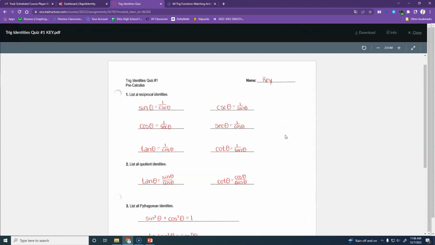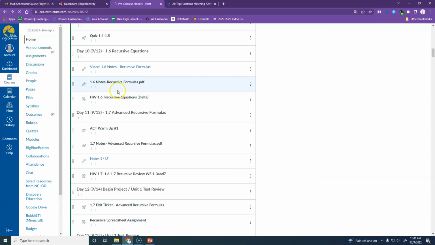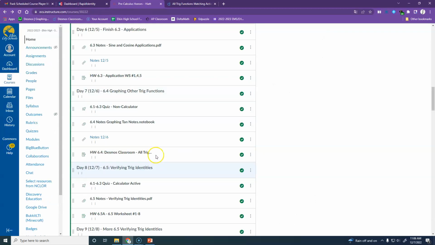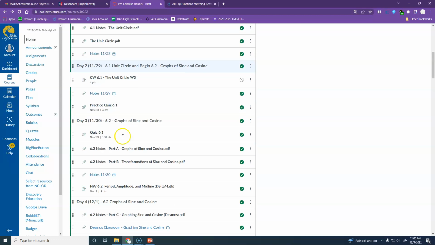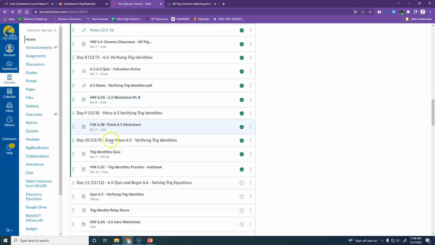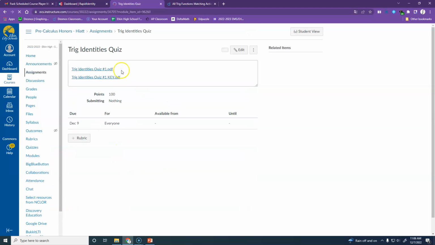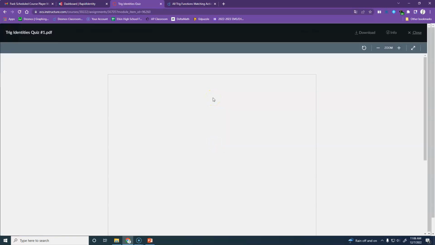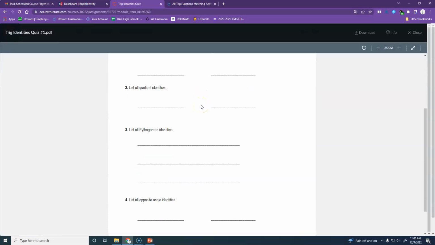Our quiz on Friday will be this sheet. It will be blank, so I think I put a copy of the blank sheet also, so you can see what that'll look like. Let me show you what the blank one looks like. It just looks like this.